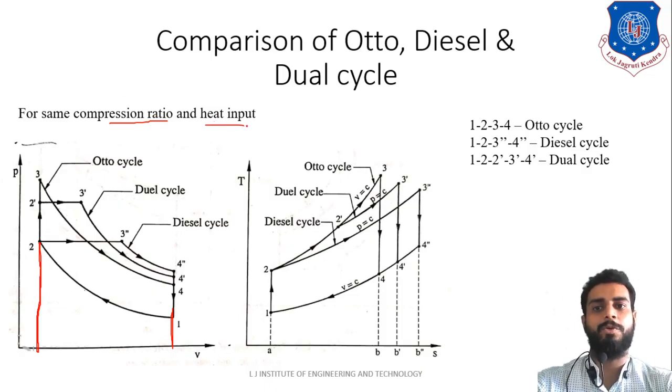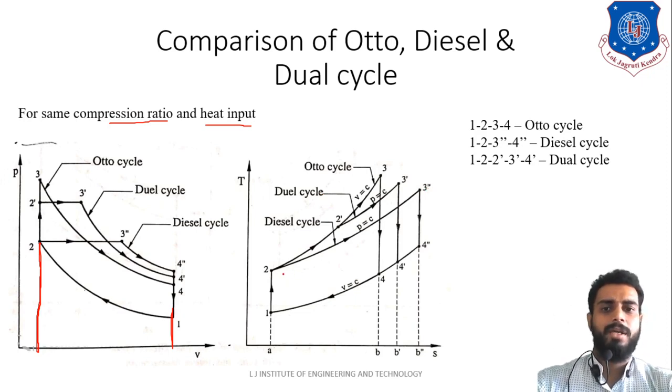Now the same heat input is also there. So for heat input, let us understand the TS diagram. As you can see on the TS diagram, heat addition is in which process? Particularly, let us say diesel, this is the diesel cycle. In this diesel cycle, heat is added in process 2 to 3 dash.